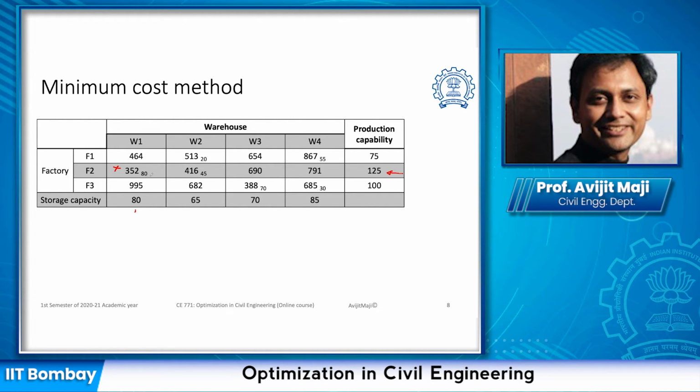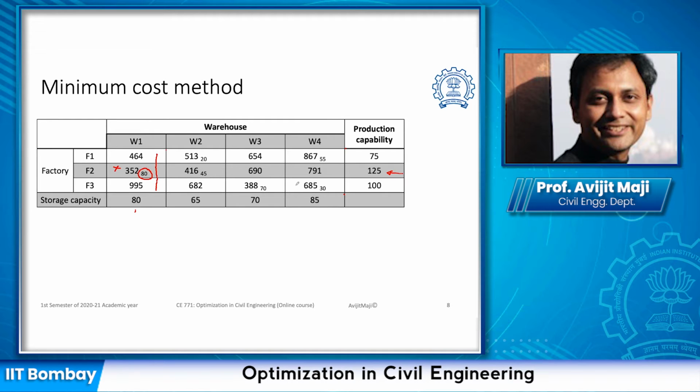So the maximum which it can satisfy is the demand of 80 because that is the lowest number. So we assign that. Hence it is clear to us that this particular column is done. We cannot assign anything in this particular column. If we assign anything, it is going to violate the maximum capacity of the warehouse.